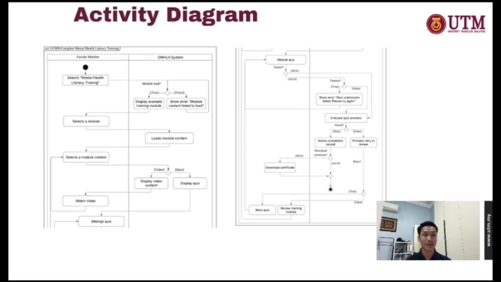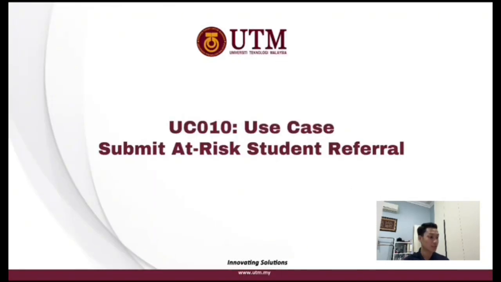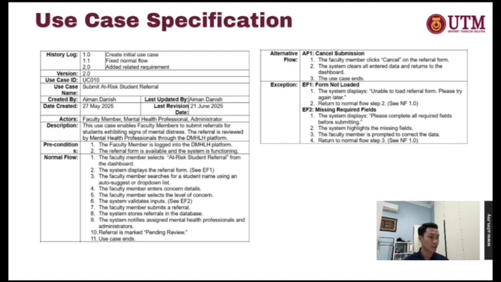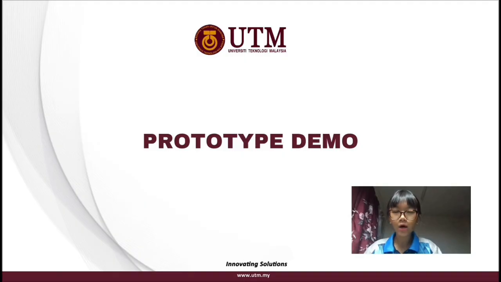So here's the activity diagram, and let me explain it further in the demo. Okay, before that, let me explain the use case specification. Here I have 1 alternative flow, cancel submission, and 2 exception flows, form not loaded and missing environment fonts, which I will show later.